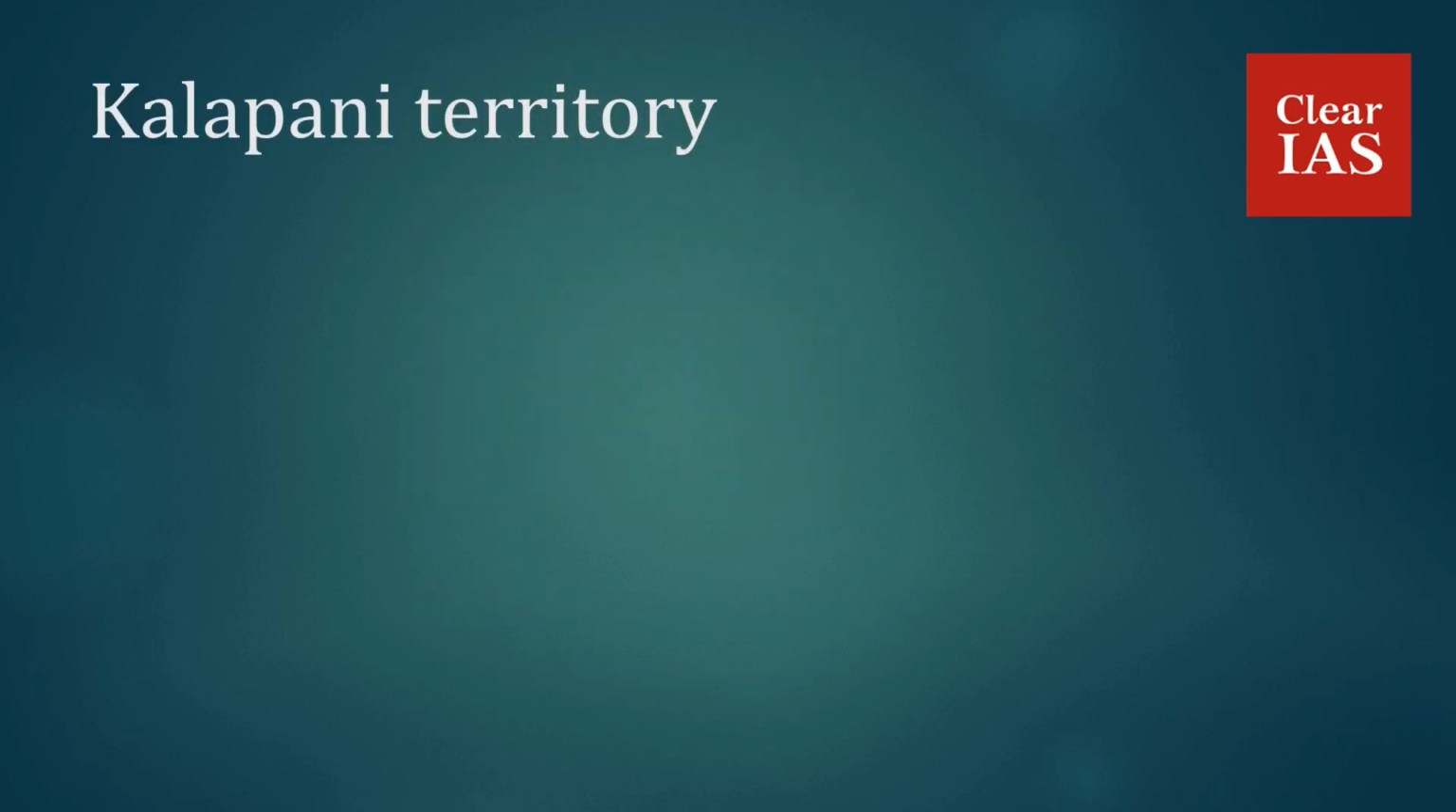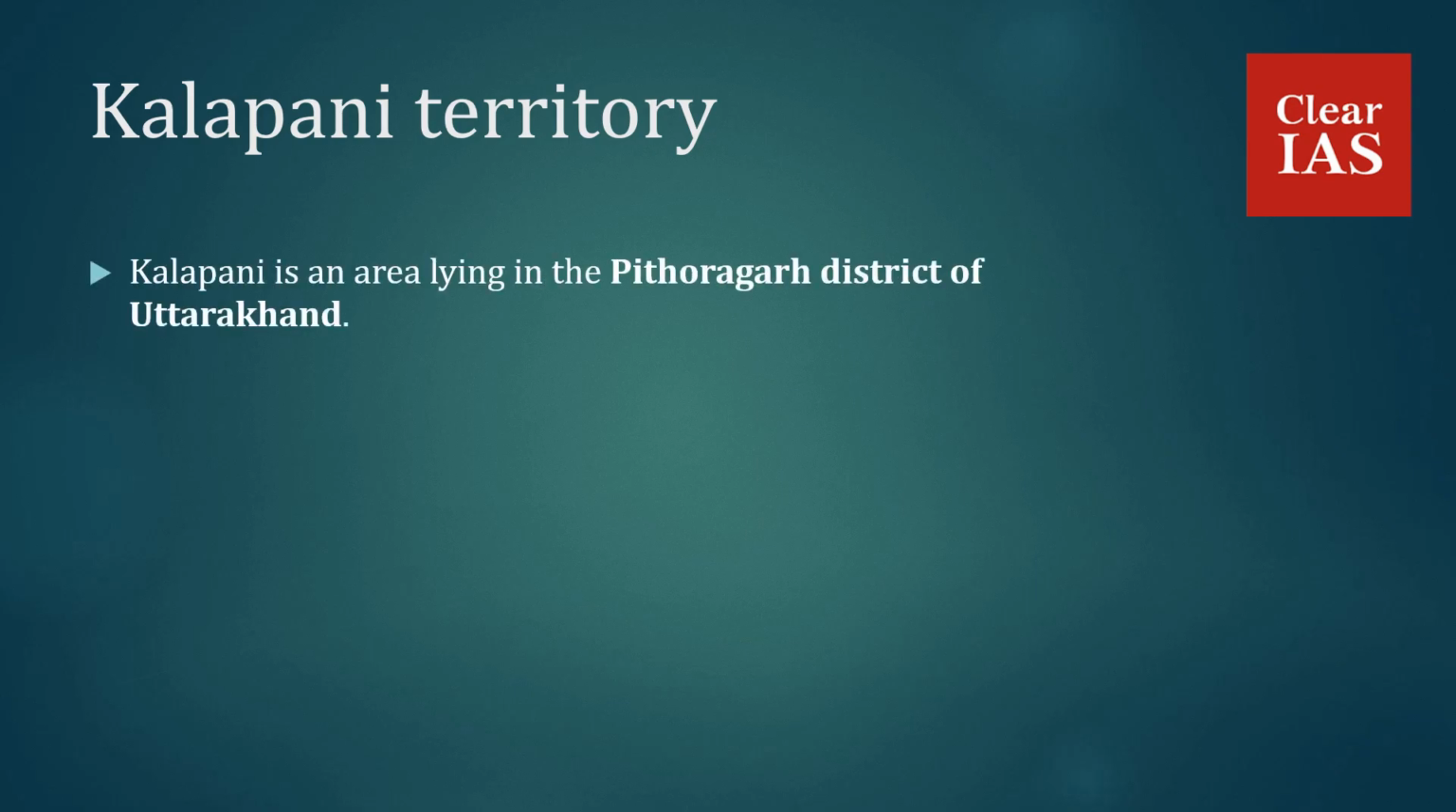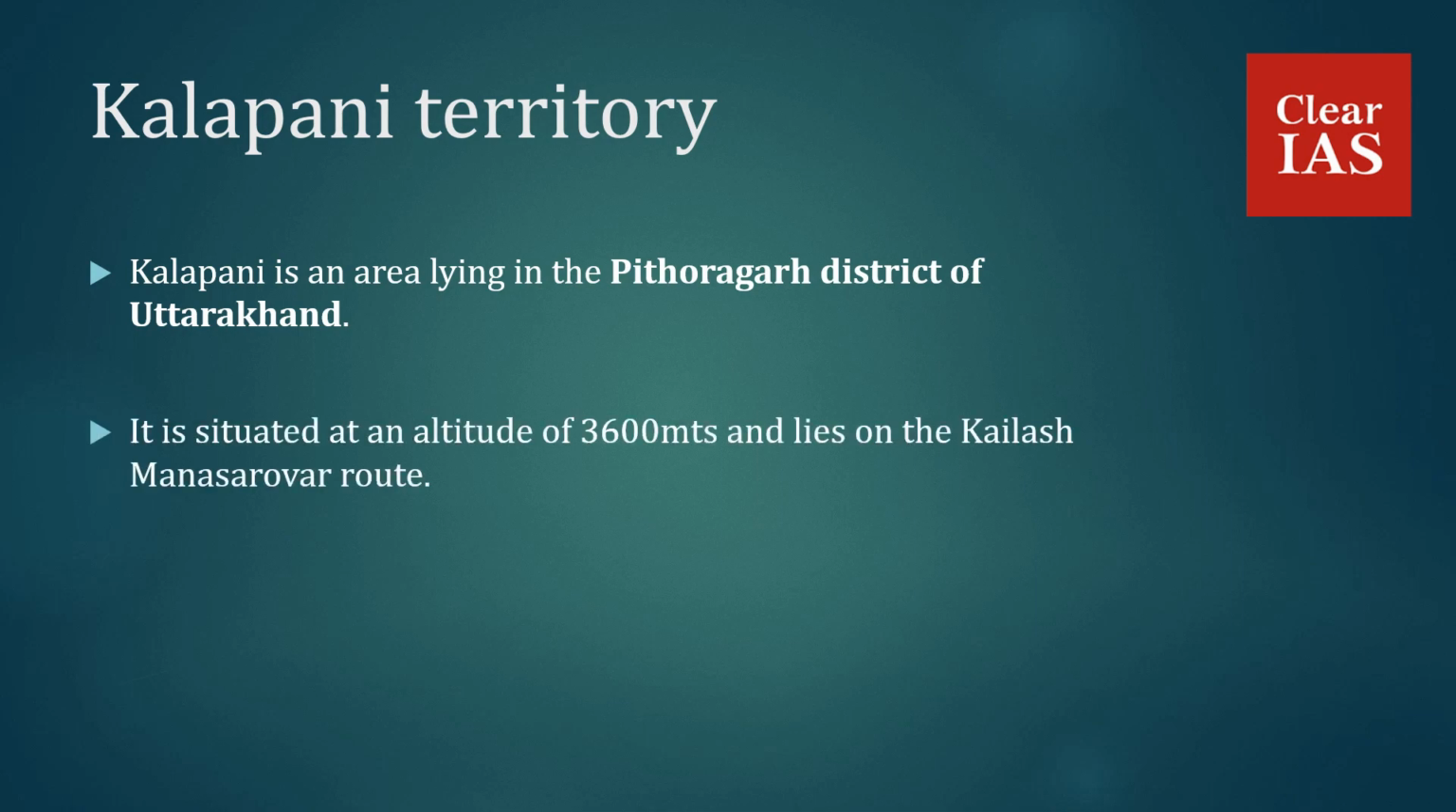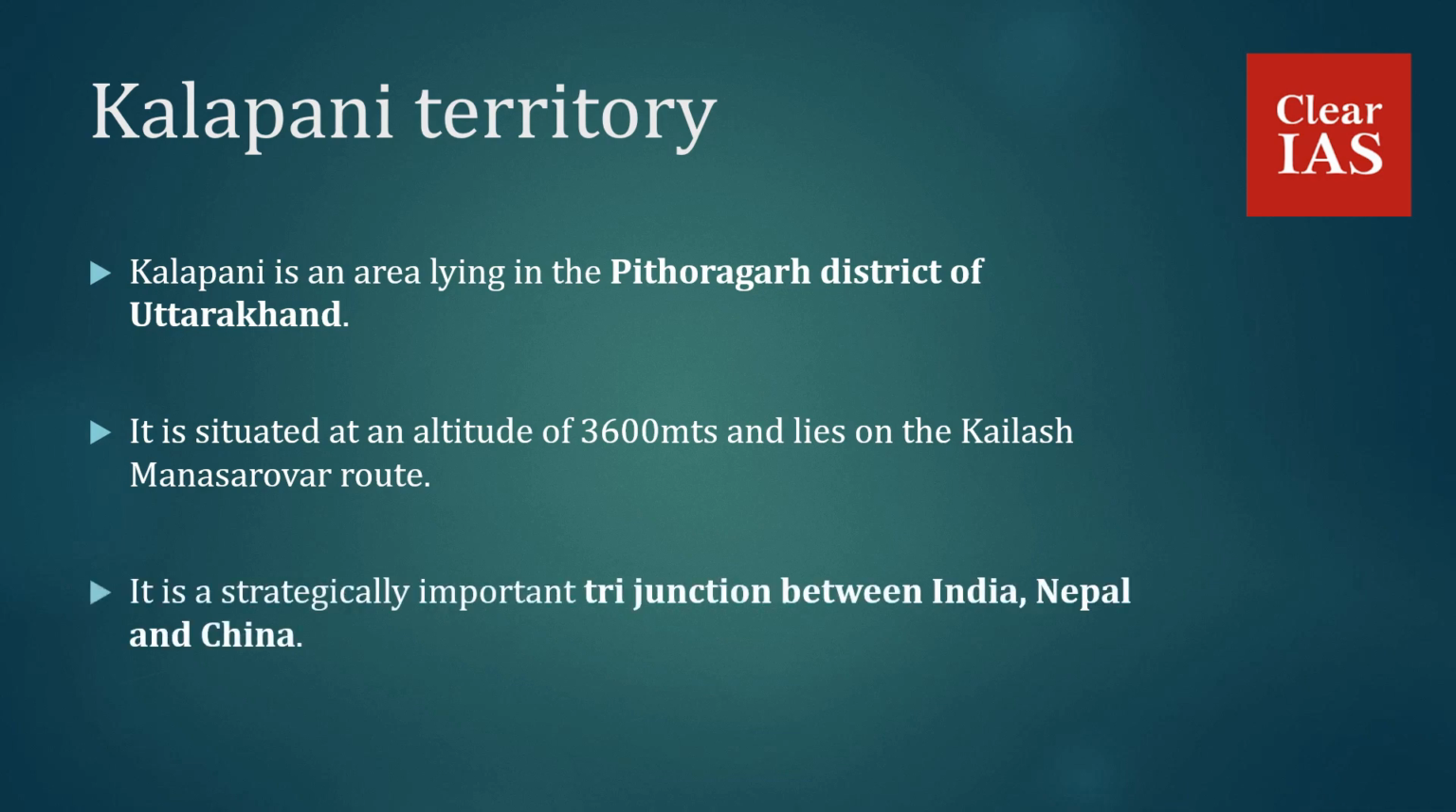So where is Kalapani located? Kalapani is an area lying in the Pithoragarh district of Uttarakhand. It is situated at an altitude of 3600 meters and lies on the Kailash Manasarovar route. It is a strategically important tri-junction between India, Nepal and China.